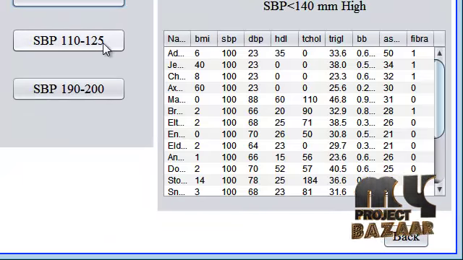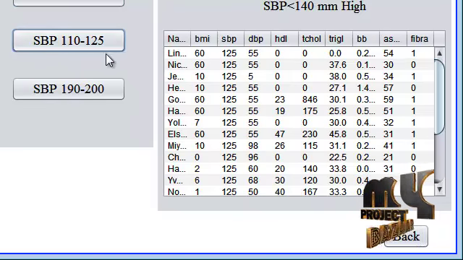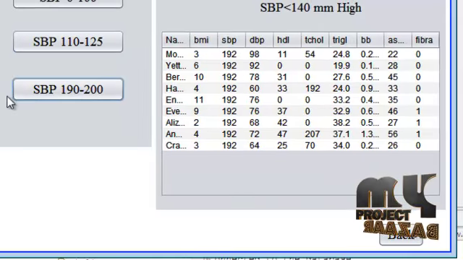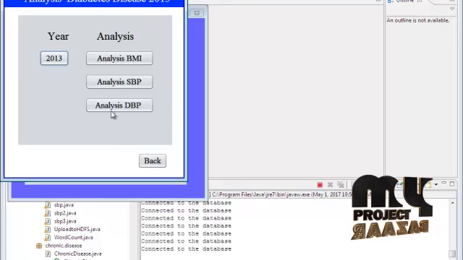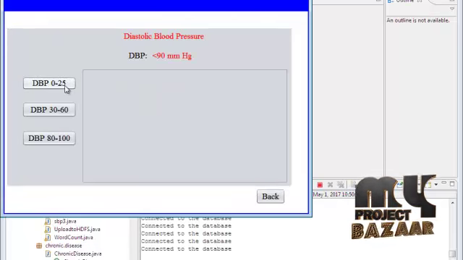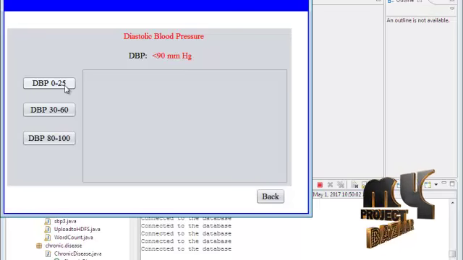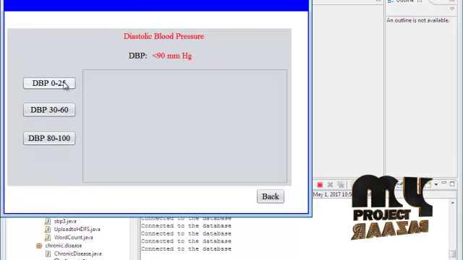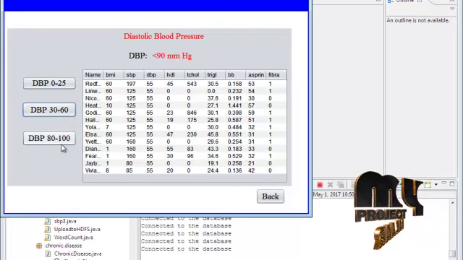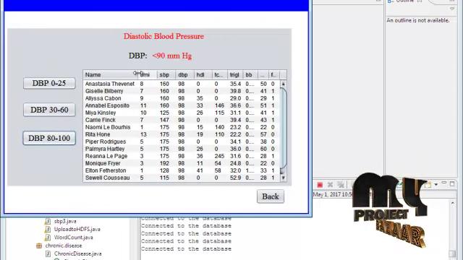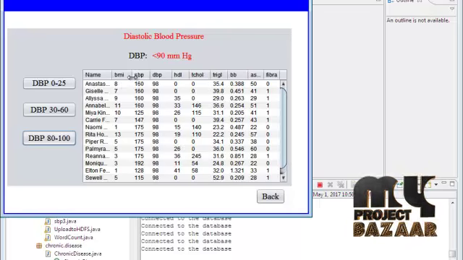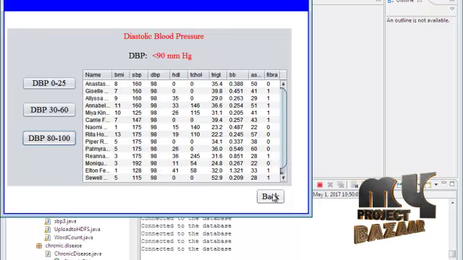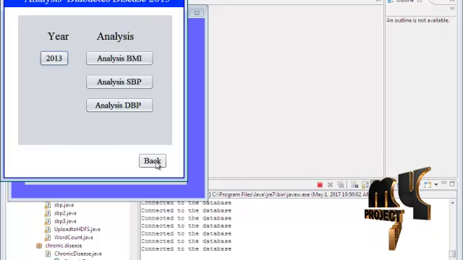So click this. 0 to 100 level is normal and it is an abnormal level, and 192 is a very critical level for this process. So click this. It is the DBP levels, and the diastolic blood pressure level can be measured in this field. So 0 to 25 is normal, and 30 to 60 is abnormal, and 80 to 100 is critical patients. So it is normal, abnormal, and critical patients. In this, all of the information can be displayed: name, BMI, SBP and DBP level can be displayed in this field. So 2013 can be analyzed in this process.